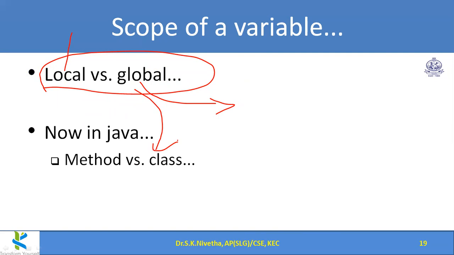You can recollect that Java is best suited for internet programming. Internet means everywhere. We should be able to access any program from anywhere. So that is the idea. Class scope means what I have given inside the class may also be required to be accessed even outside. That is the main thing. Method means inside a function, whether it is visible. If it is declared inside a function, and a function in Java is generally called a method.